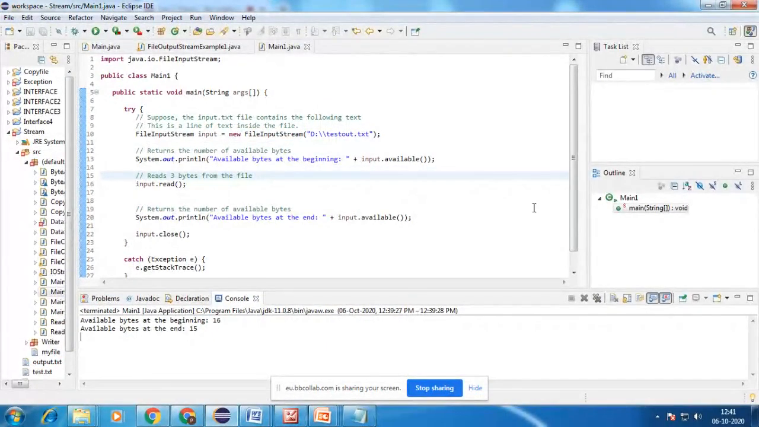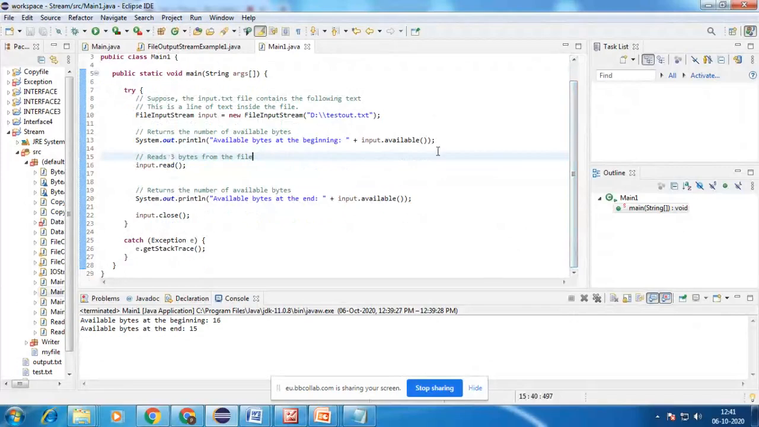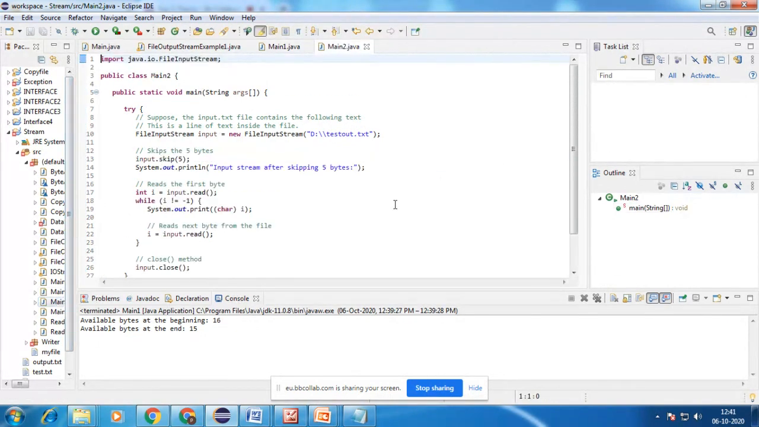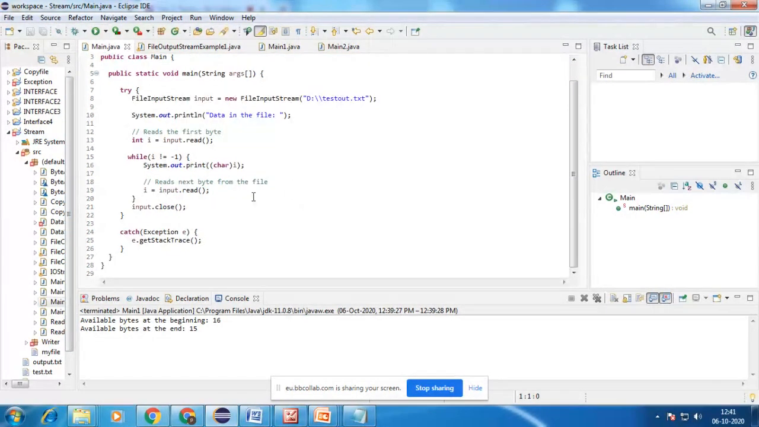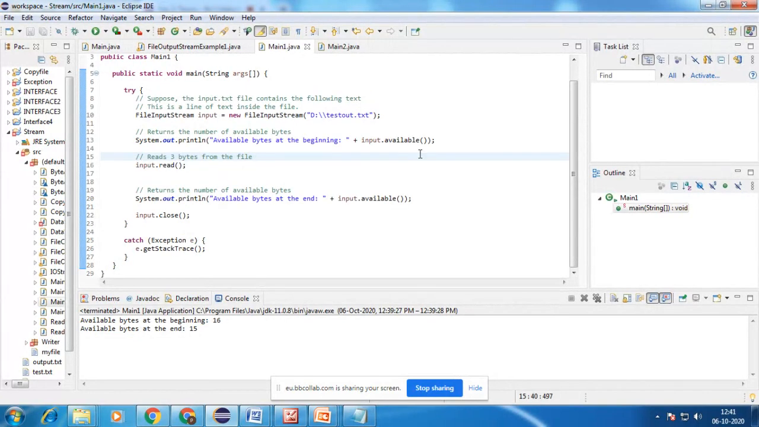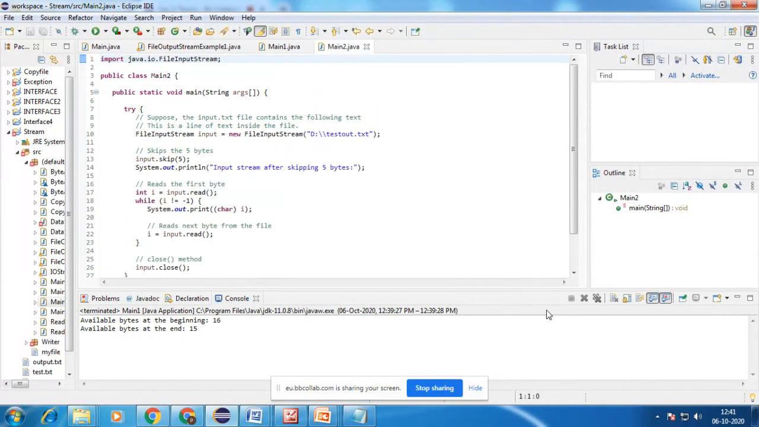Okay, so this is the method int available. That is the available method, which is used on the input, an object of this constructor where the desired location of the file needs to be accessed. And the next method: we have already used the method read as well as available. Now we are going to perform the skip method.